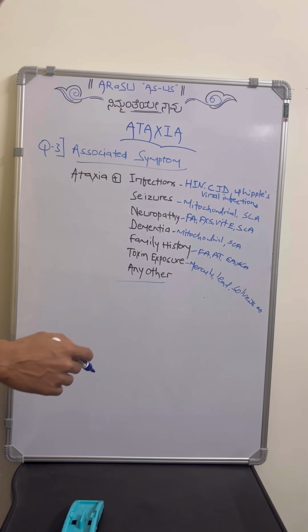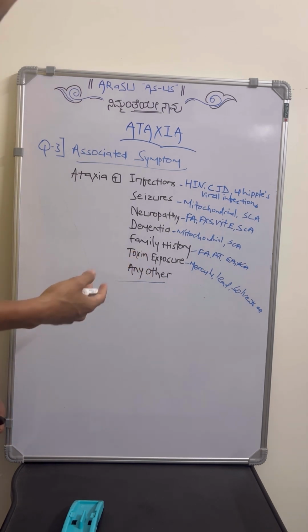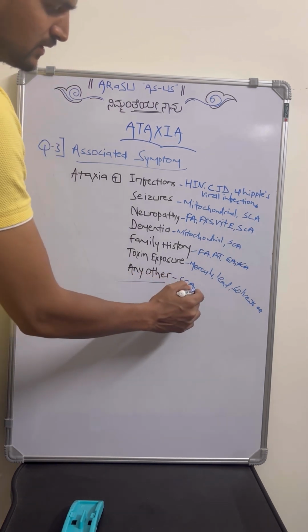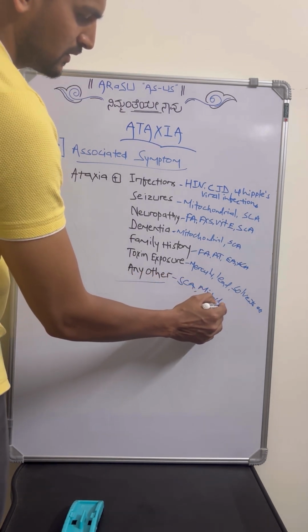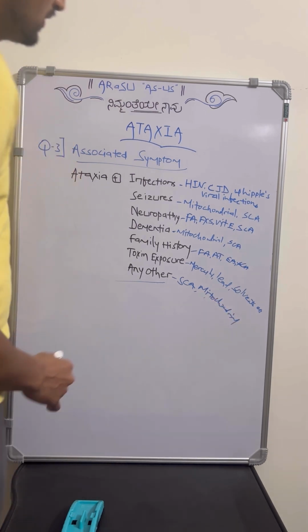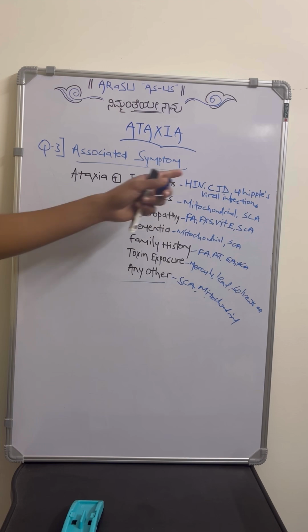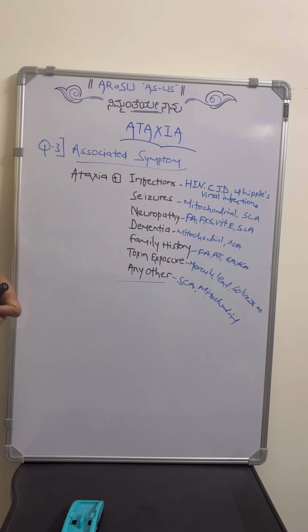And any other neuro-related symptoms like headache, blurring of vision, seizures, etc., if they are present, always consider SCA. And if the individual is very young, consider mitochondrial disorders causing ataxia. So this one will again help in finding out the probable cause for ataxia. So this should be the third question.